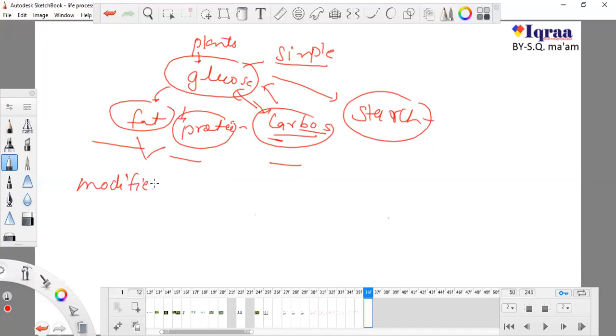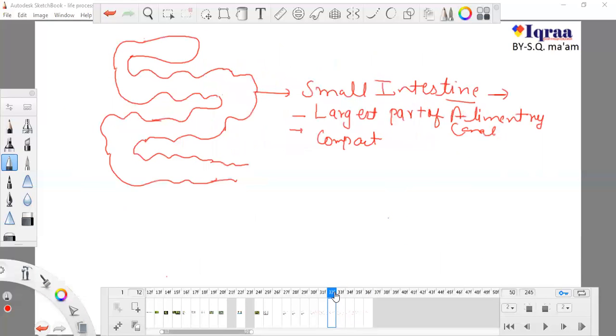There is something changed, but carbohydrate is the complex version and glucose is the simple version. So there is not a big difference between glucose and carbohydrate. We generally don't need to digest glucose, it is already a digested form. So the small intestine helps to digest fat, protein, and carbohydrates. Three things can be digested by the small intestine, and the starch is previously digested.